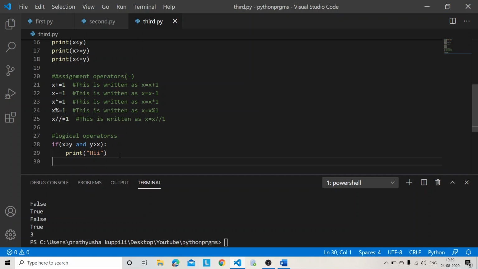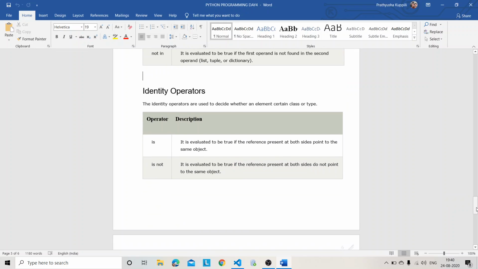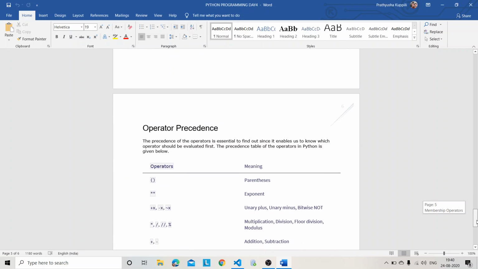Membership operator consists of in, right? In checks whether you are there or not, are you in or not, like that. Those we will be dealing with further. In operator, not in operator, and identity operator. This one also we will deal with further.